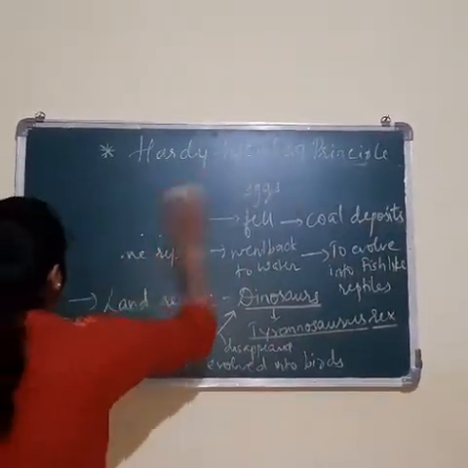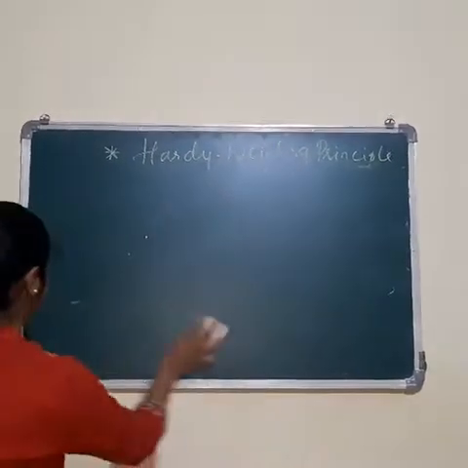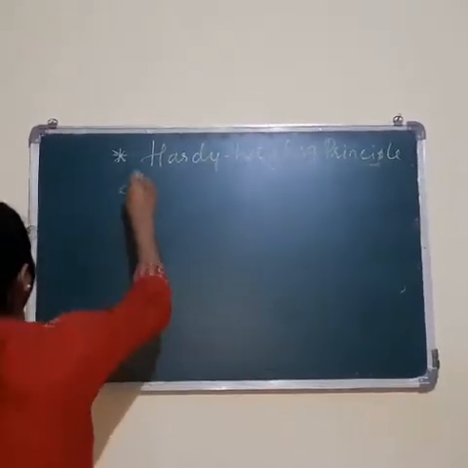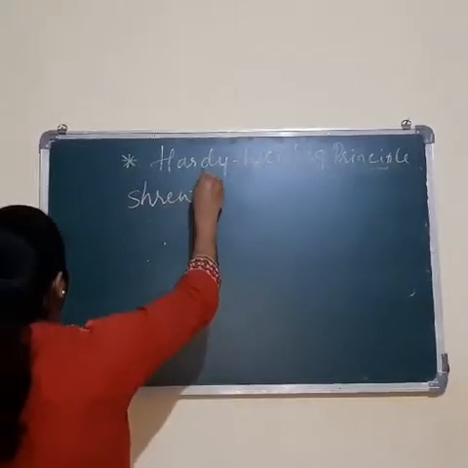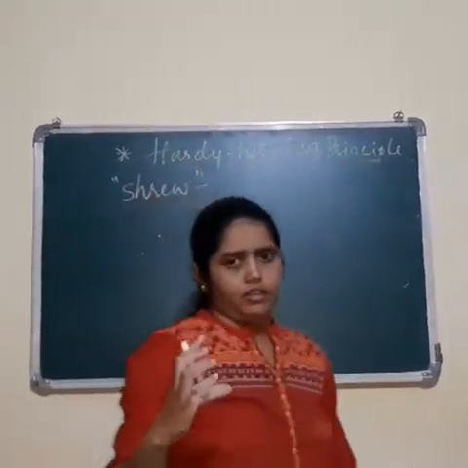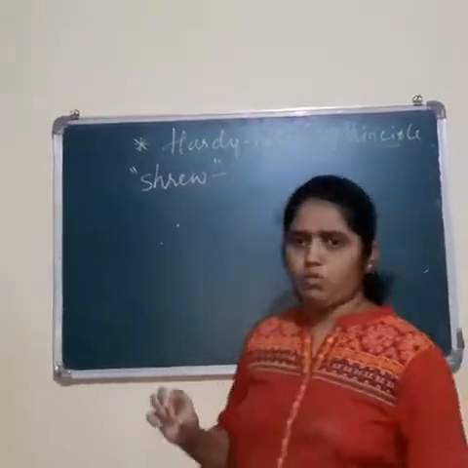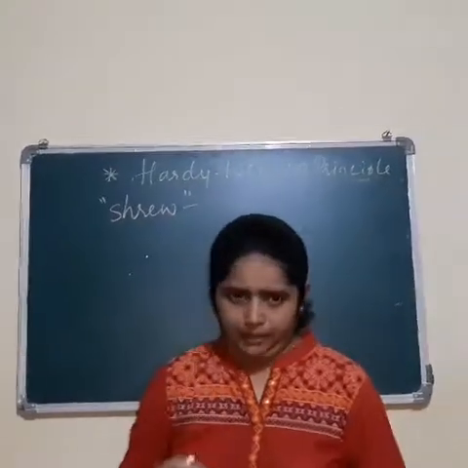The shrew is the smallest mammal which appeared on the earth at that time, which we can say by seeing its small fossil.